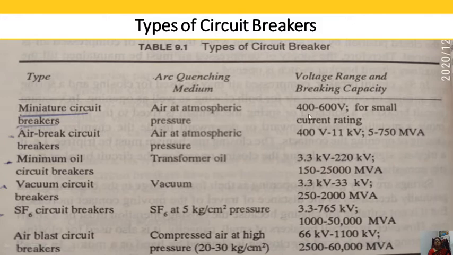Miniature circuit breaker used for 400 to 600 volt small current rating. Air brake circuit breaker used for 400 volt to 11 kV low voltage rating. Minimum oil circuit breaker used for low voltage to medium voltage 3.3 kV to 220 kV. Vacuum circuit breaker used for 3.3 to 33 kV, that is medium voltage application. SF6 circuit breaker used for medium to high voltage application 3.3 to 765 kV. Air blast circuit breaker used for high voltage to extra high voltage 66 kV to 1100 kV.